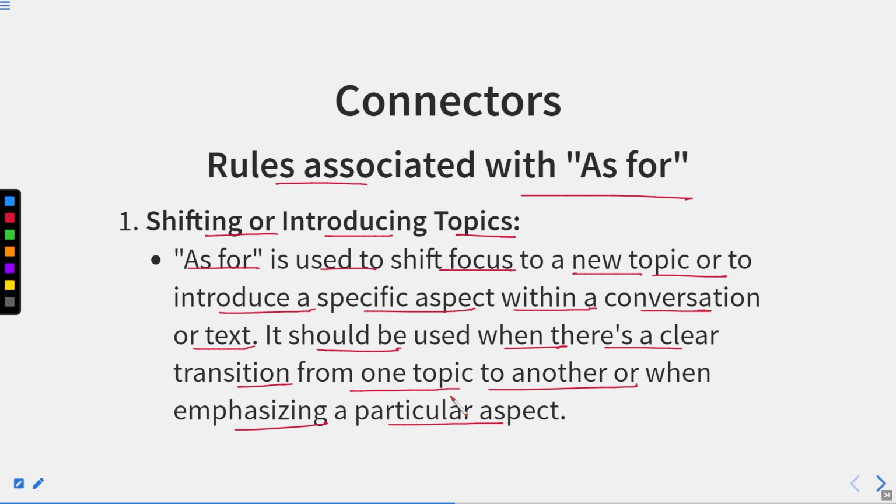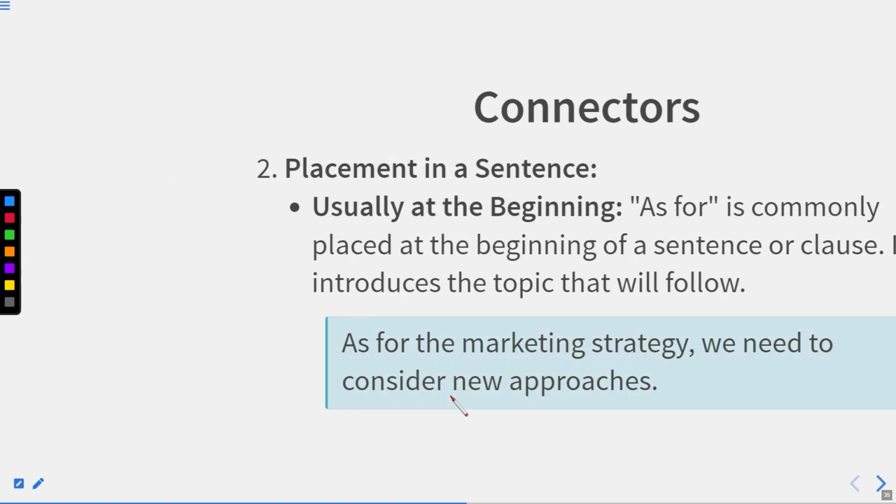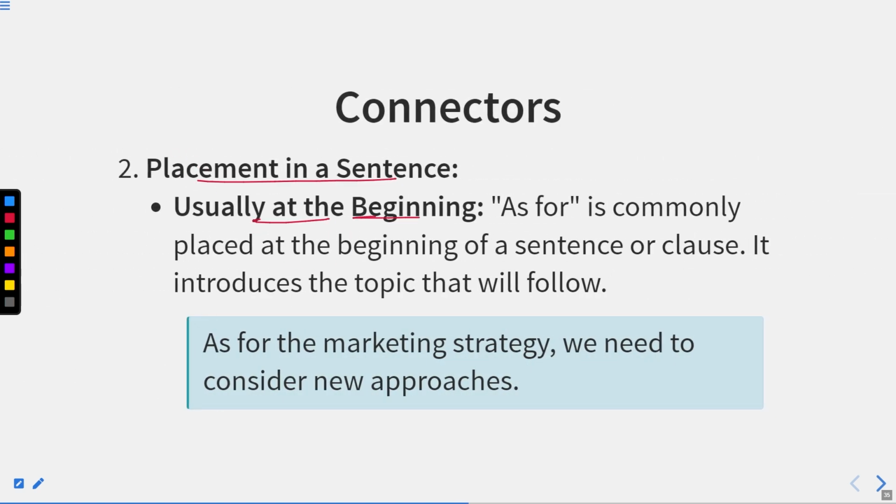Whenever we are introducing a particular topic, when we are in conversation with someone else, and we are saying something, we are shifting another's focus towards a particular subject, that if we talk about this part or this area, this is covered in that. So we are highlighting a particular area which we are talking about, or which is actually the matter of discussion.